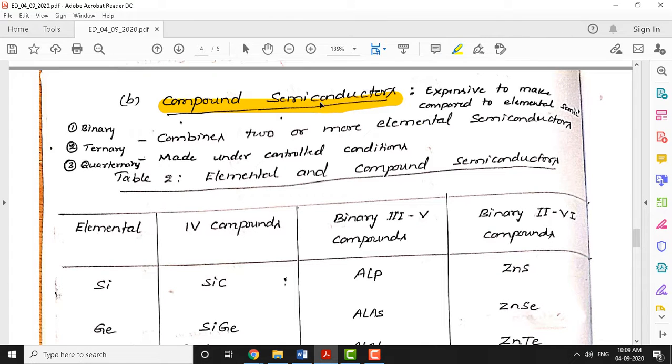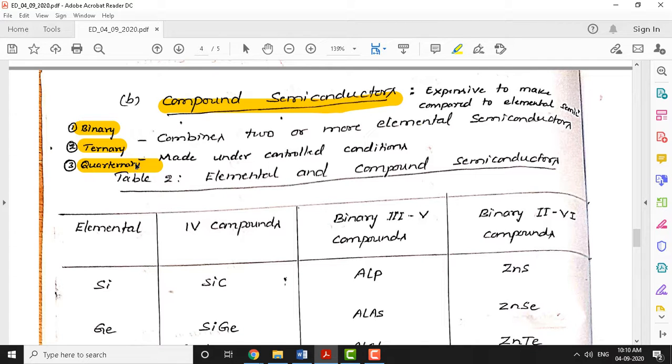Now let us see another category of semiconductor called compound semiconductor. It can be subdivided into binary, ternary and quaternary. Binary means when you club two elements, either column 4 and 3, or column 4 and 5, forming a binary compound semiconductor. Ternary means three elements can be combined together. They may be from columns 2, 3, 4, or columns 4, 5, 6. You can club them together and make a ternary compound semiconductor.